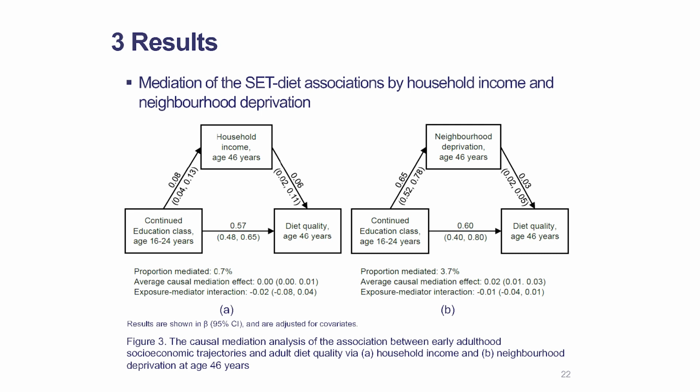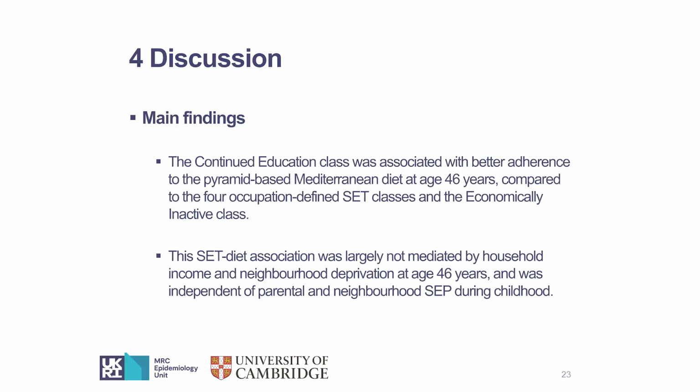For participants from the continuing education class, they tend to live in a less deprived neighborhood in mid-adulthood. Furthermore, a lower level of neighborhood deprivation is associated with better diet quality, but this association is weak in effect size.